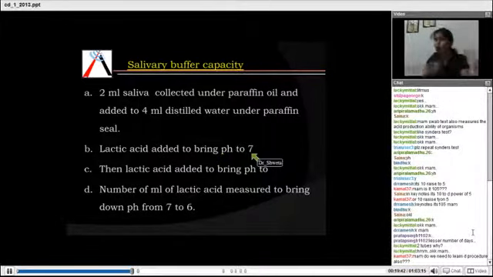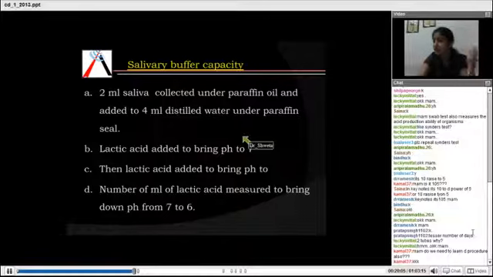You need to know the procedure because you need to know what is used. If I just tell you that lactic acid is used in salivary buffer capacity, it will not be easy to learn. If you just go through the procedure once and just know what ingredient is used, it will be sufficient enough. It is actually a very long procedure, but we are telling you in short so that it is easy for you to remember.